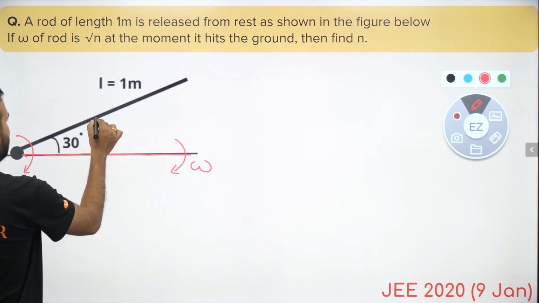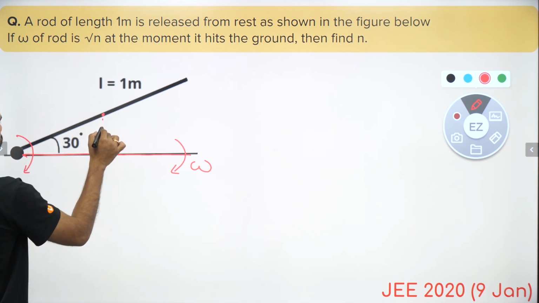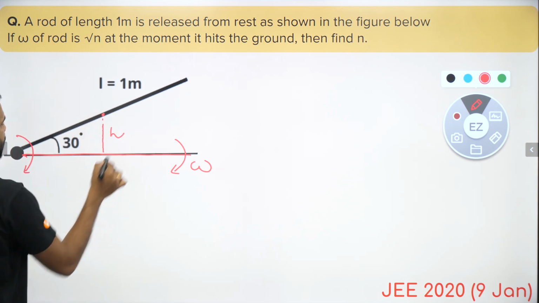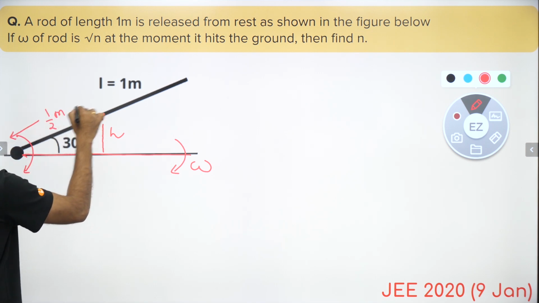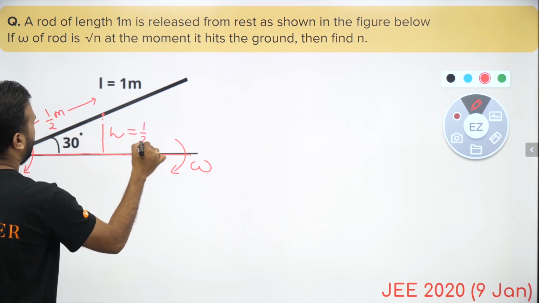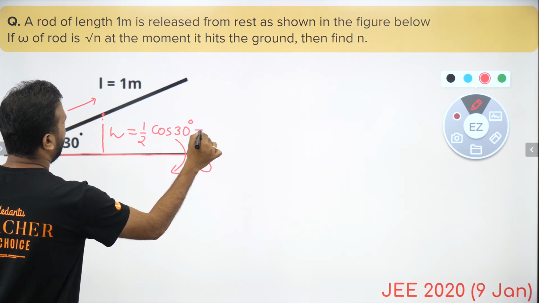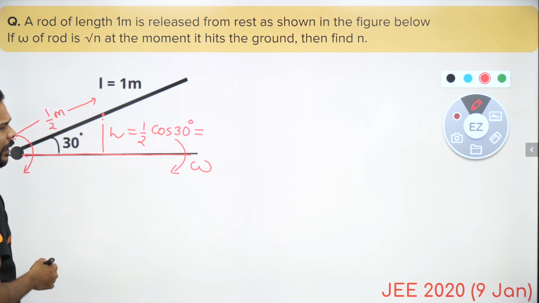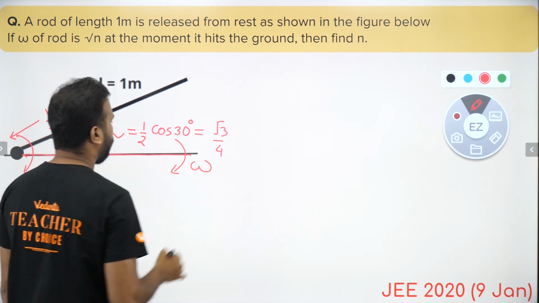Okay, so guys, let's say that somewhere over here is the center of mass. If we try to talk about its height, you know that this is going to be half a meter and this angle is 30 degrees. So this is going to be half cos 30 degrees, and cos 30 degrees is root 3 by 2. So this is root 3 by 4.